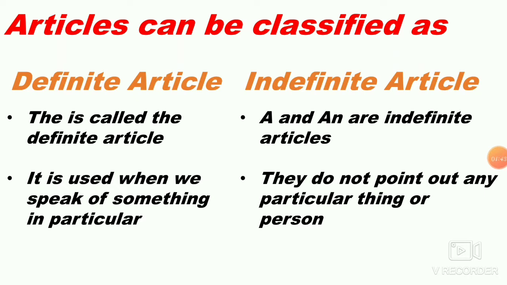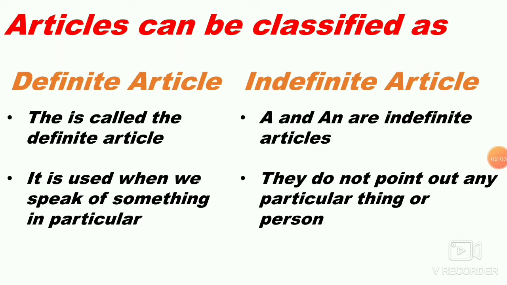Here, the is called the definite article. It is used when we speak of something in particular. When you speak about something particular, then we use the article the.